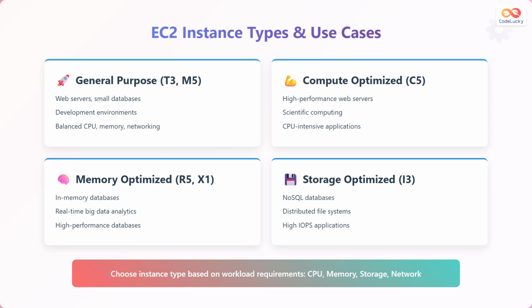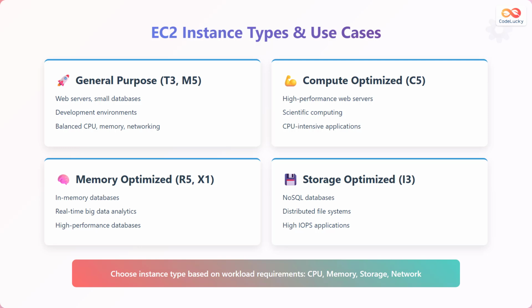AWS offers different instance families optimized for specific workloads. General-purpose instances like T3 and M5 provide balanced CPU, memory, and networking resources, making them ideal for web servers, small databases, and development environments. Compute-optimized instances, such as C5, deliver high-performance processors, perfect for CPU-intensive applications like scientific computing and high-performance web servers.